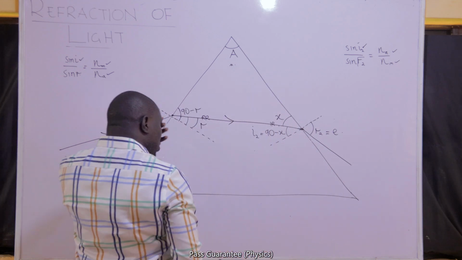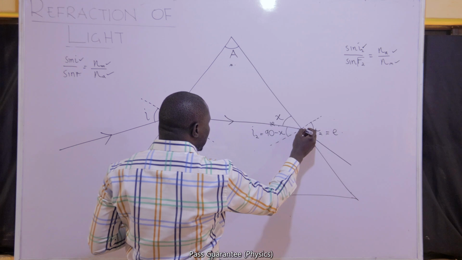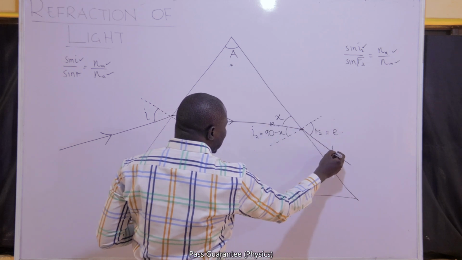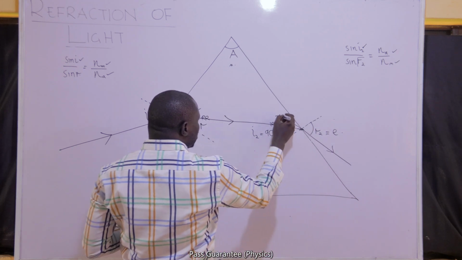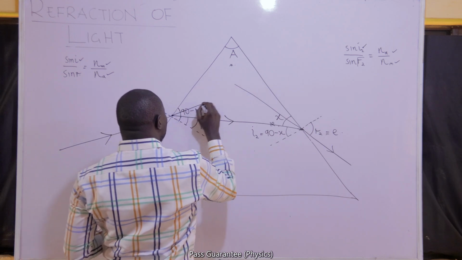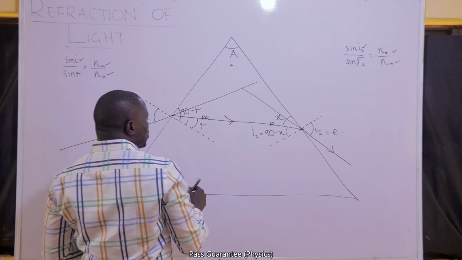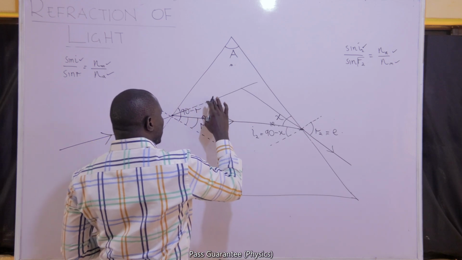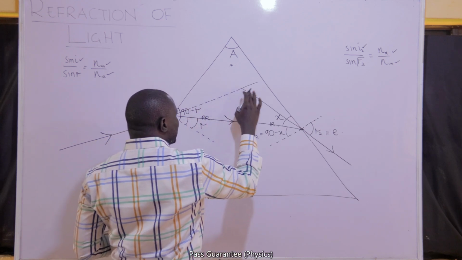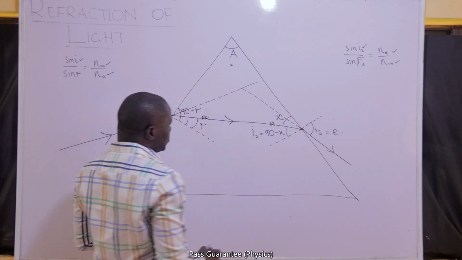But the question can now continue. I can be asked to find the angle of deviation. If I want to find the angle of deviation, I will extend the emergent ray inward and the incident ray also inward. I will extend the two of them inward. I will use broken lines because there are no rays of light there; all extensions are not rays of light.